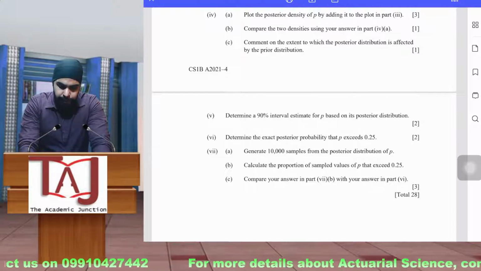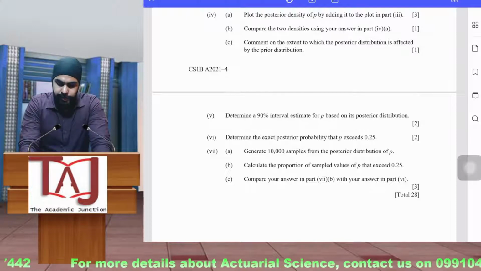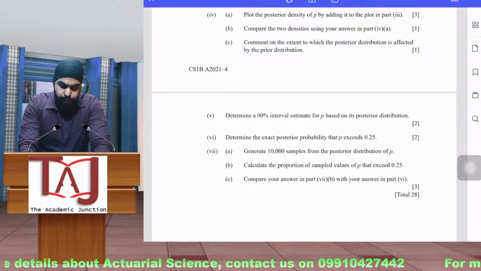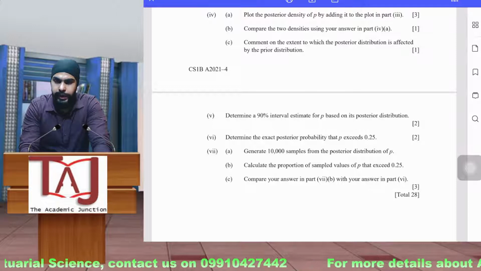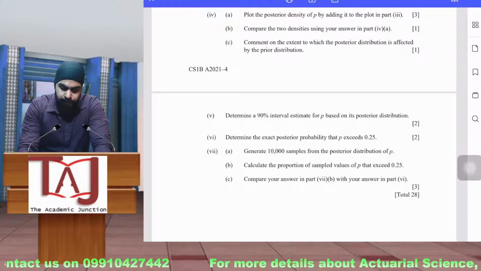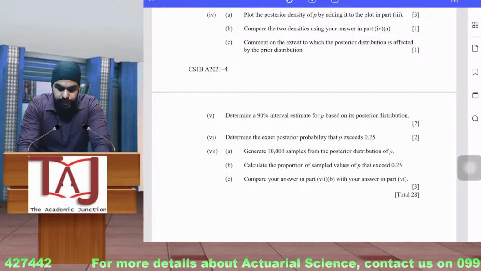Generate 10,000 samples from the posterior distribution of P. So you can generate samples from the beta distribution. Calculate the proportion of sampled values of p that exceed 0.25. So here you have to manually calculate how many values are exceeding 0.25, and then compare your answer in part 7B with your answer in part 6.